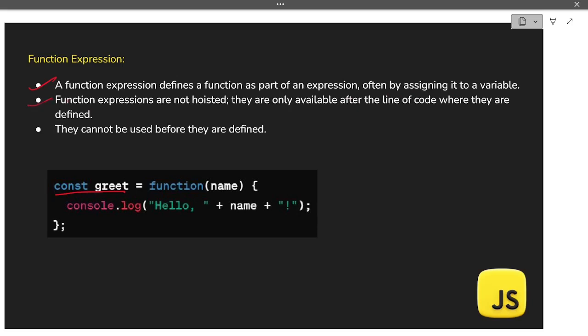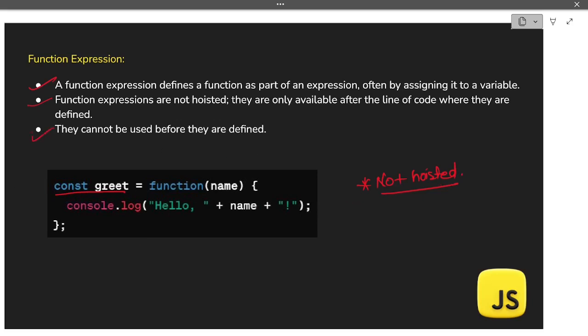Second point is function expressions are not hoisted. They are only available after the line of code where they are defined. You have to always remember that they are not hoisted, because I already told you that during the memory allocation phase, only the variables and functions are allocated memory, but not the function expressions. Since they are not hoisted, they cannot be used before they are defined.